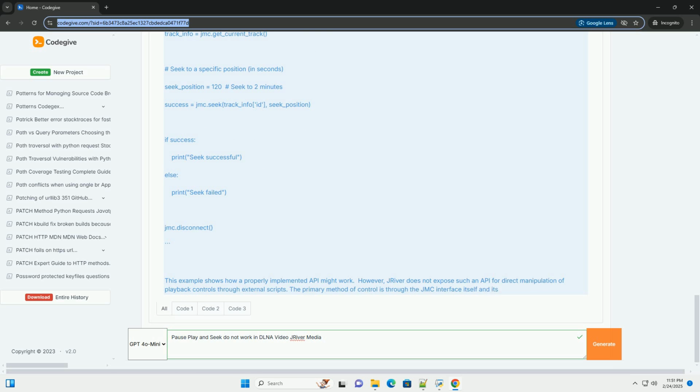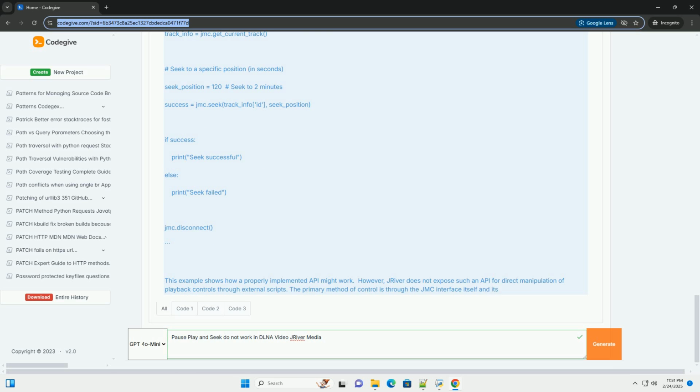Reinstallation of JMC. In some cases, reinstalling JMC might resolve deeper issues related to corrupted configuration files or installation problems. Seeking assistance from JRiver support. If all else fails, contact JRiver's support team for assistance. They can provide expert-level troubleshooting and specific guidance related to your setup.